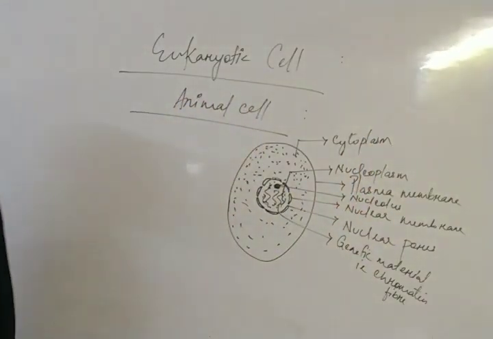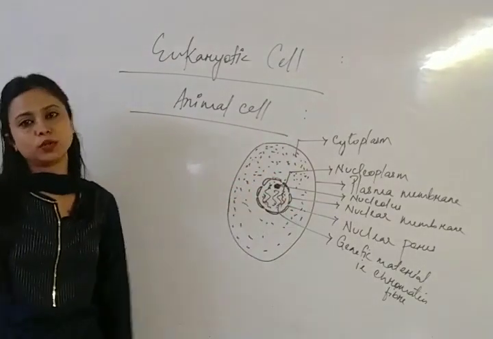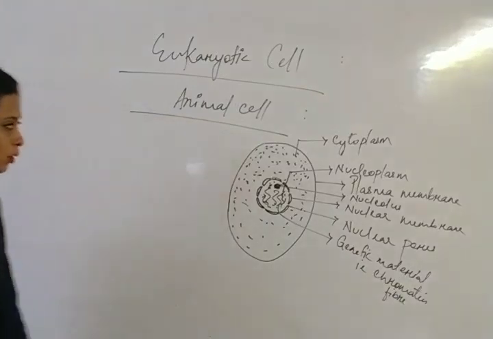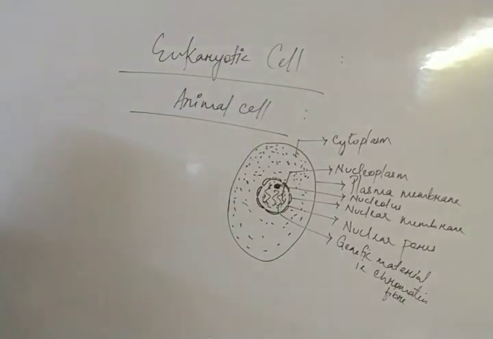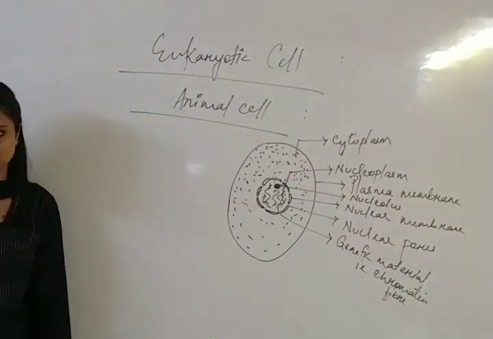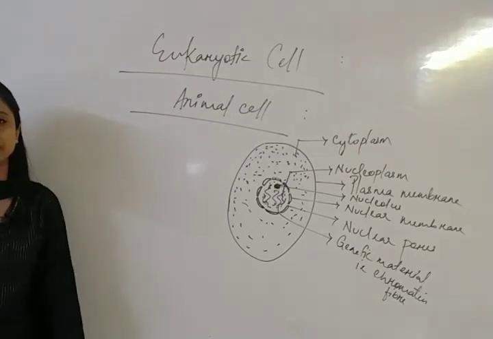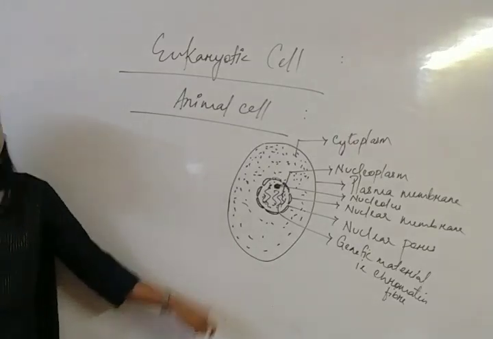Okay, this is the cytoplasm. Clear? That means cytoplasm is the space between the plasma membrane and the nucleus. Now in this animal cell, we are talking about the eukaryotic cell, that is the animal cell. Where there is no cell wall present. Cell wall is present only in the plant cells.